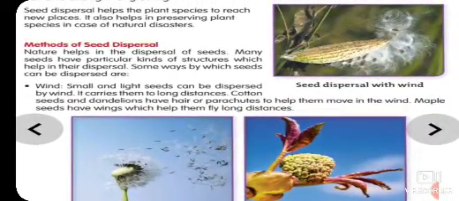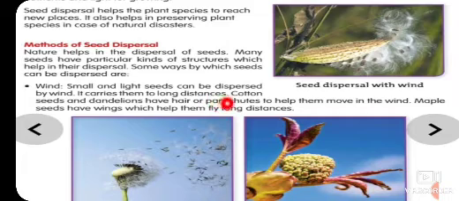So now we will discuss the methods of seed dispersal. Nature helps in the dispersal of seeds. Many seeds have particular kinds of structures which help in their dispersal. Some ways by which seeds can be dispersed are by wind, as we discussed before. Wind is the agent, and we will talk about how it works.